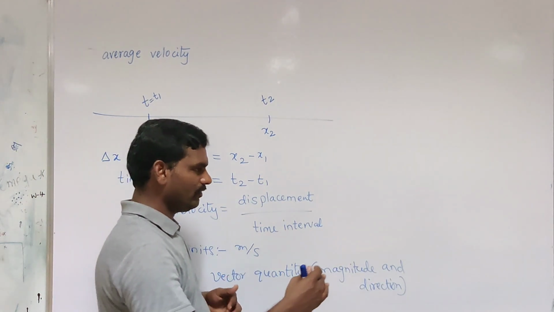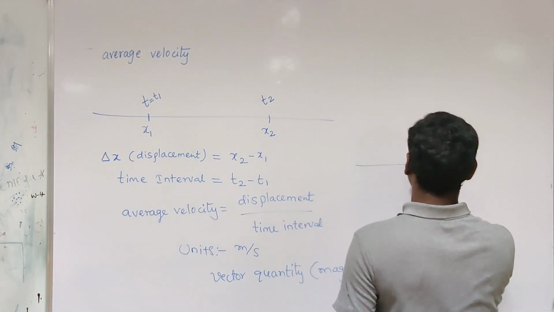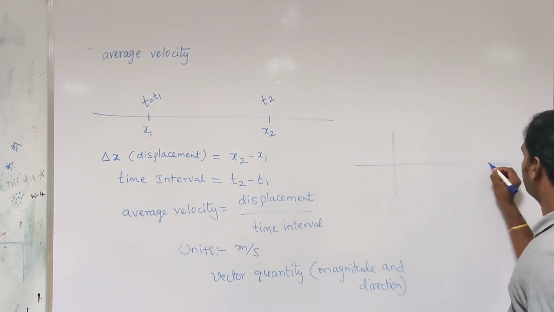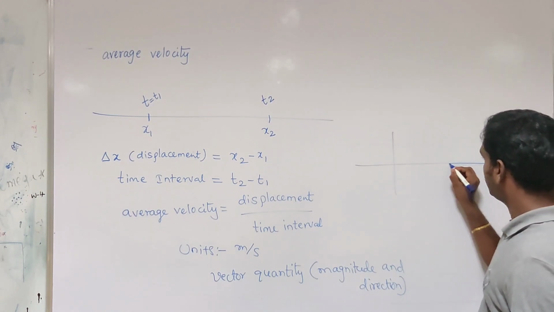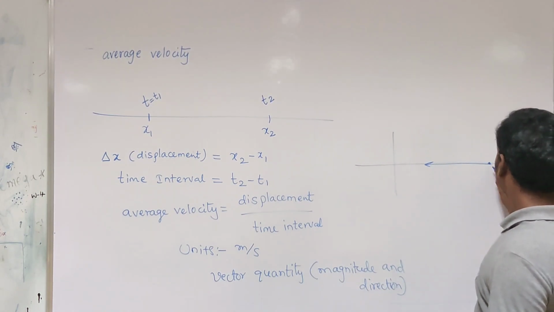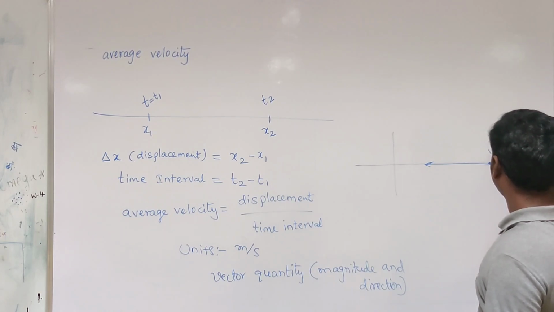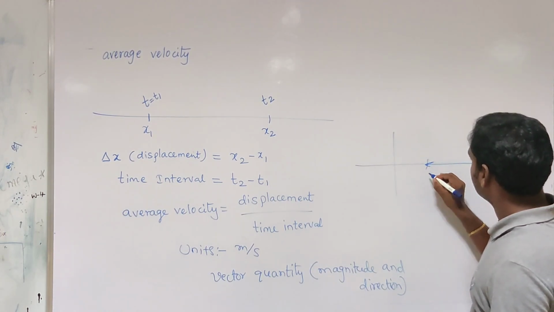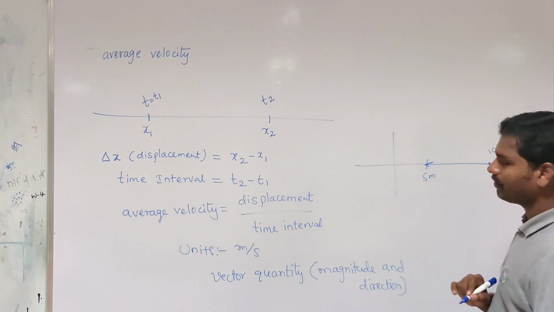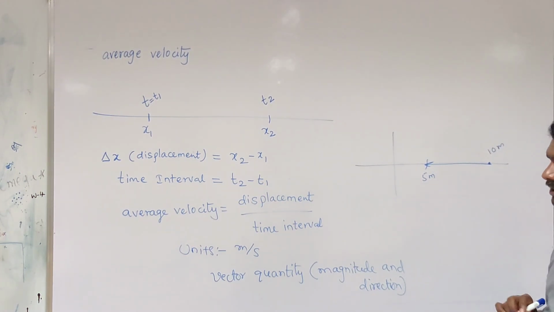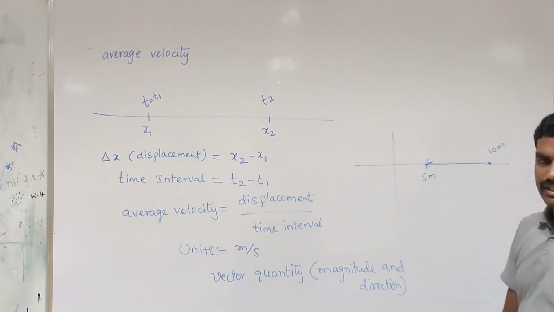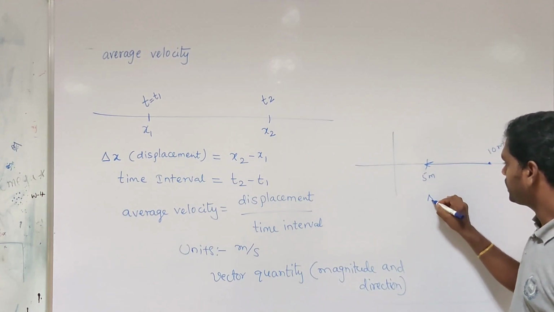If a particle moves from more positive to less positive, let us consider the initial position is 10 meters and the final position is 5 meters. In this case, what is the displacement?